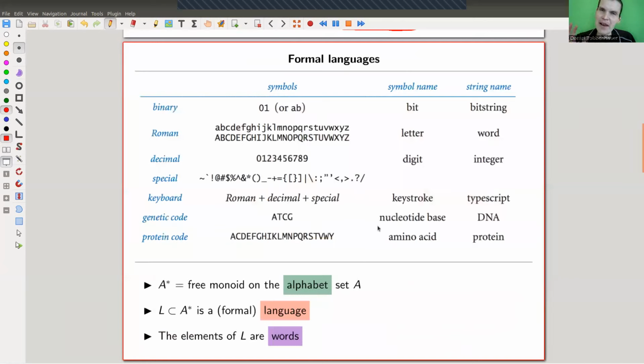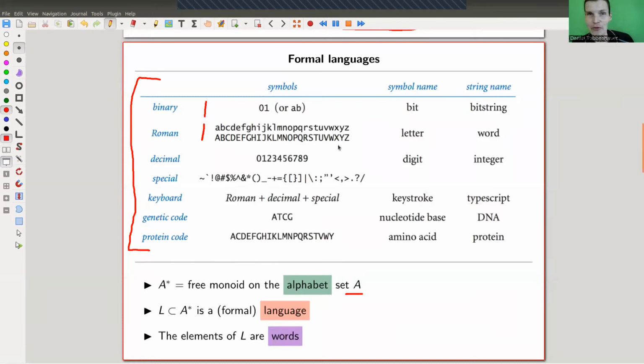Okay, so I would like to apply it to a very discrete part of mathematics, maybe even to computer science, depends a bit what you call it. So I would like to use formal languages, and I will tell you in a second what a formal language is. But basically, it's this beast here. So you have an alphabet, which I call A, and it's just the numbers or the symbols you would like to use. So binary, you would like to use 1 and 0, for example.